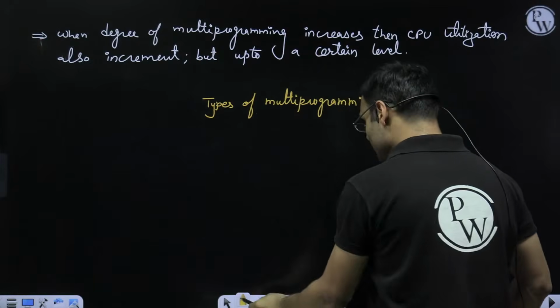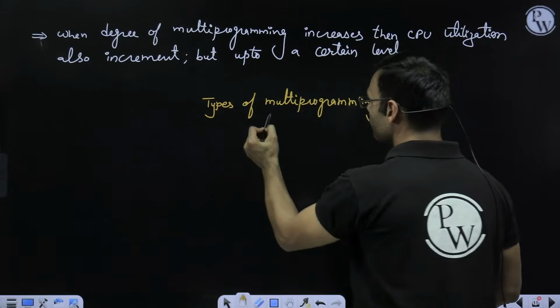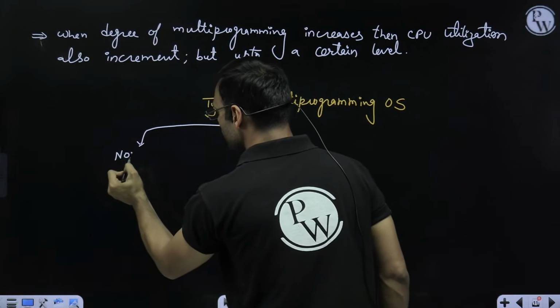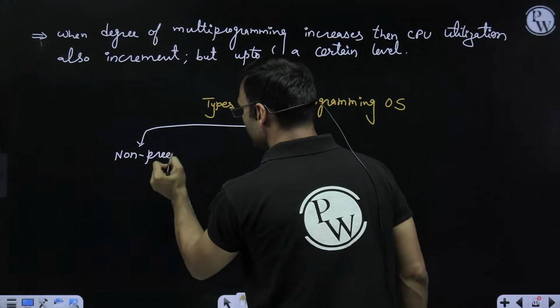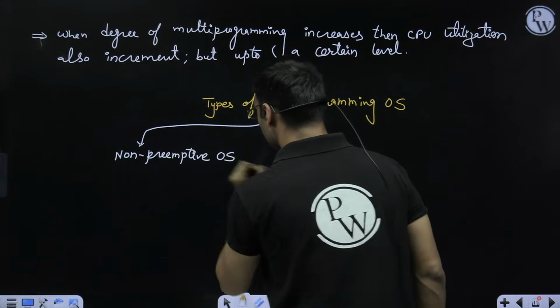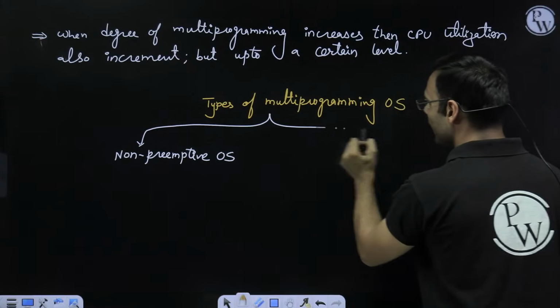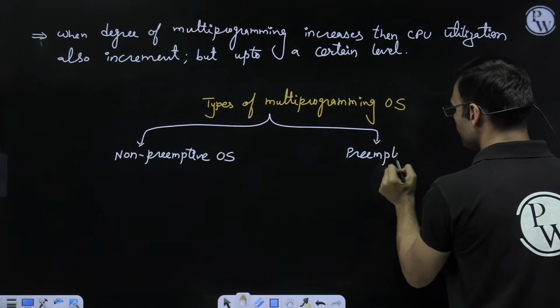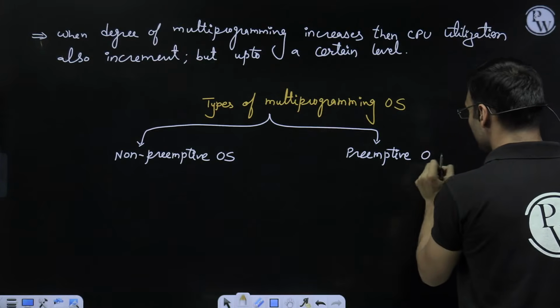So these are the two different types of multiprogramming. One is non-preemptive multiprogramming operating system and the other one is preemptive multiprogramming operating system.